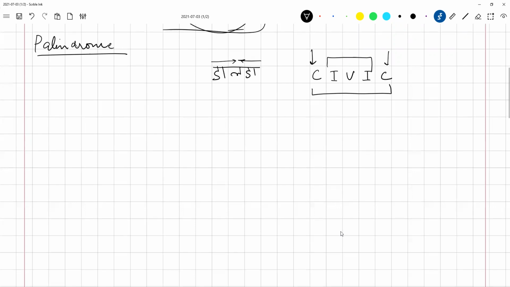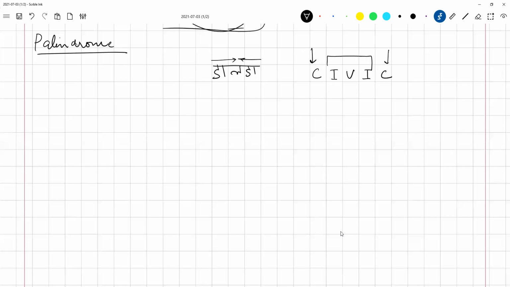Is that right or not? Yes, sir. Okay. Then what is the next step? Then I break this down again into two problems. What are the two problems? I'll check whether the two extremes are the same, equivalent, and then I'll check for palindrome of the remaining things.